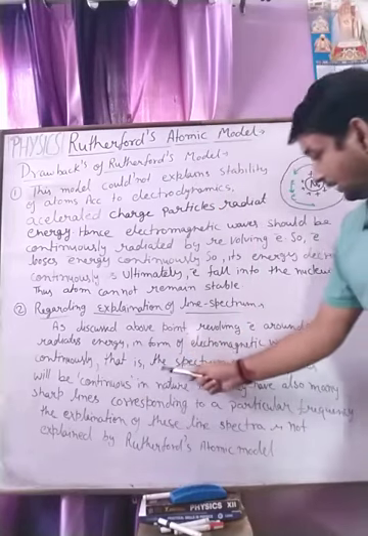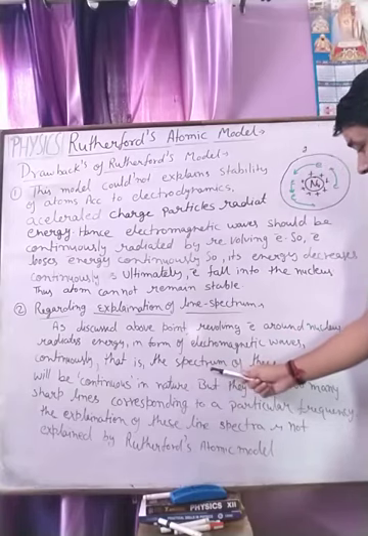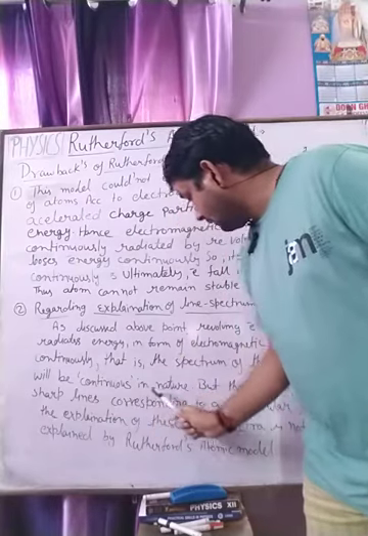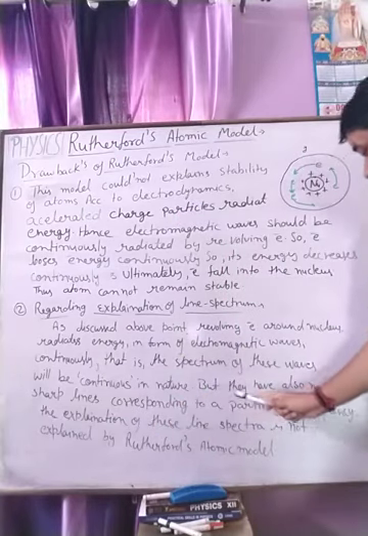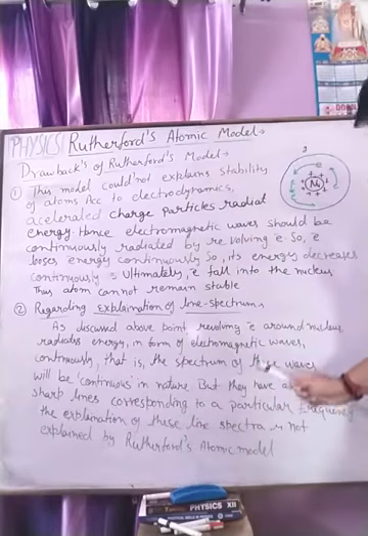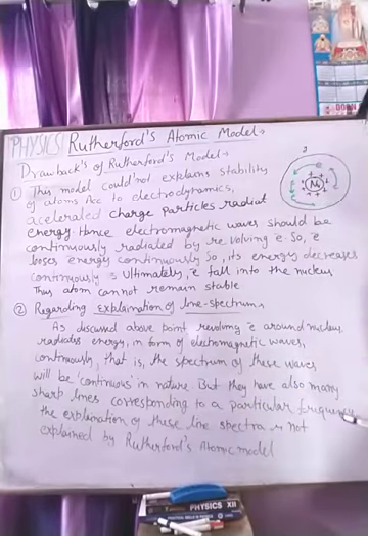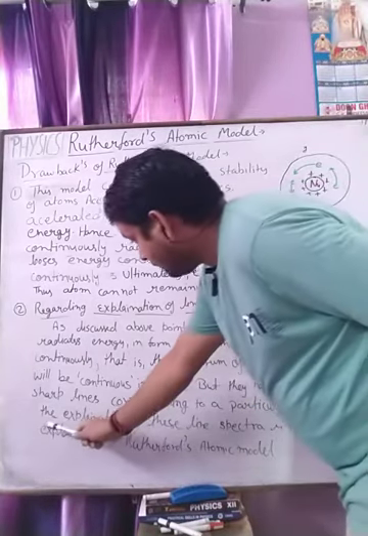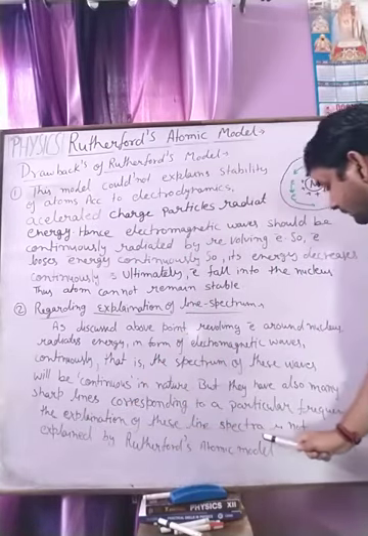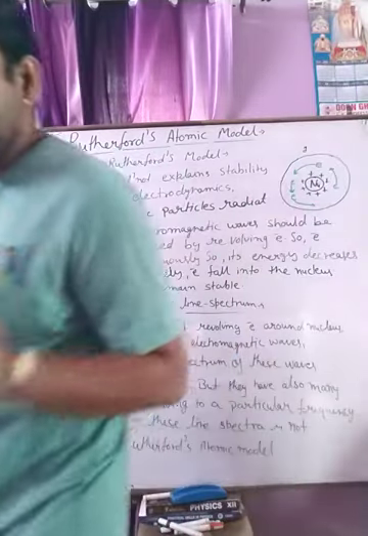So this model does not explain the spectrum, which it predicts to be continuous in nature, but it is observed that there are also many sharp lines corresponding to particular wave frequencies. Therefore the explanation of these line spectra is not given by Rutherford. Copy this.